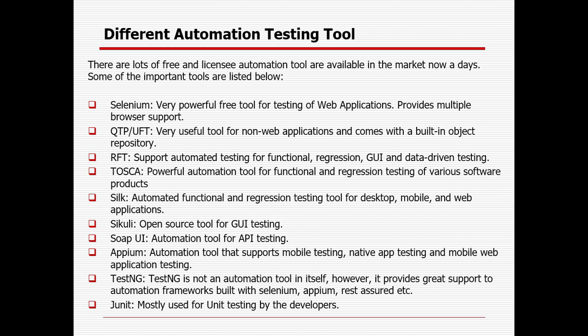JUnit is mostly used by the development team, whereas TestNG is mostly used by testers. It can be integrated with different frameworks: Selenium, Appium, and REST Assured. So if you know Java and TestNG, it will not only help you with Selenium testing, it will also help with Appium or REST Assured for API testing.